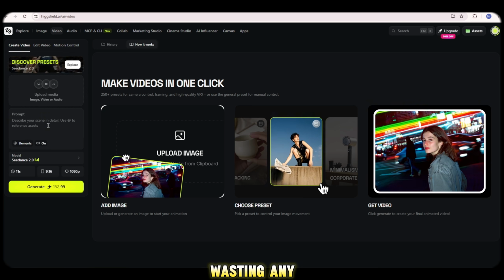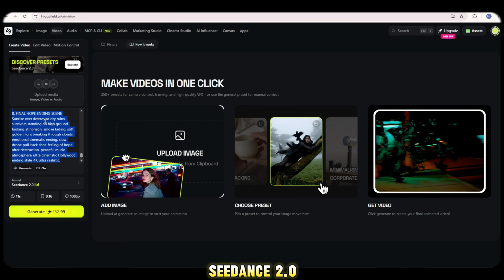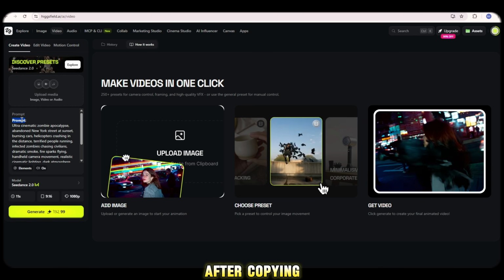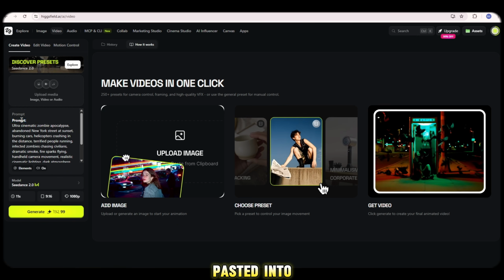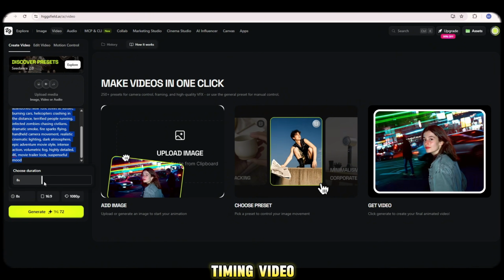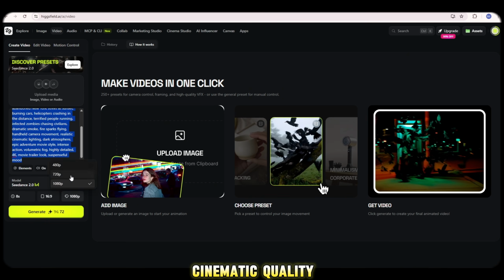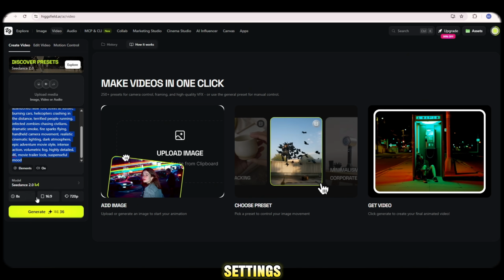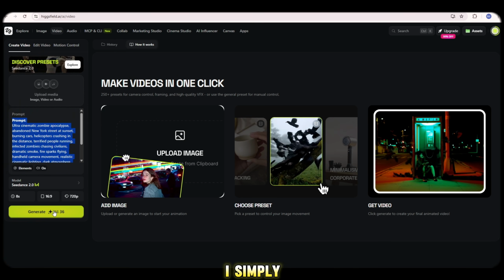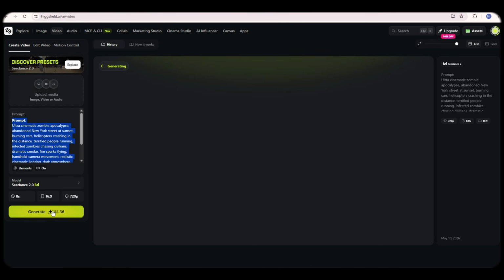So, without wasting any time, I select Seedance 2.0 and copy my very first cinematic prompt. After copying the prompt, I simply paste it into the prompt box. Then, I set the timing, video ratio, cinematic quality, and all the required settings. Once everything is perfectly configured, I simply click on the Generate button.